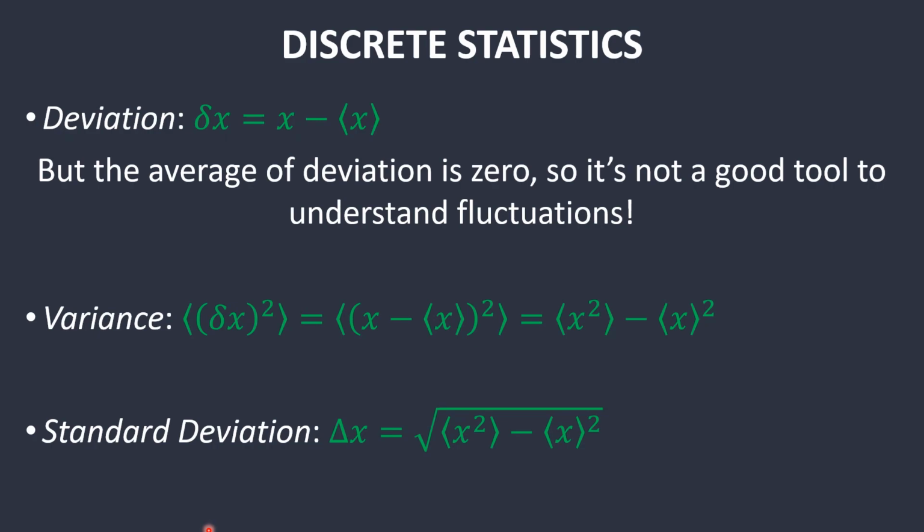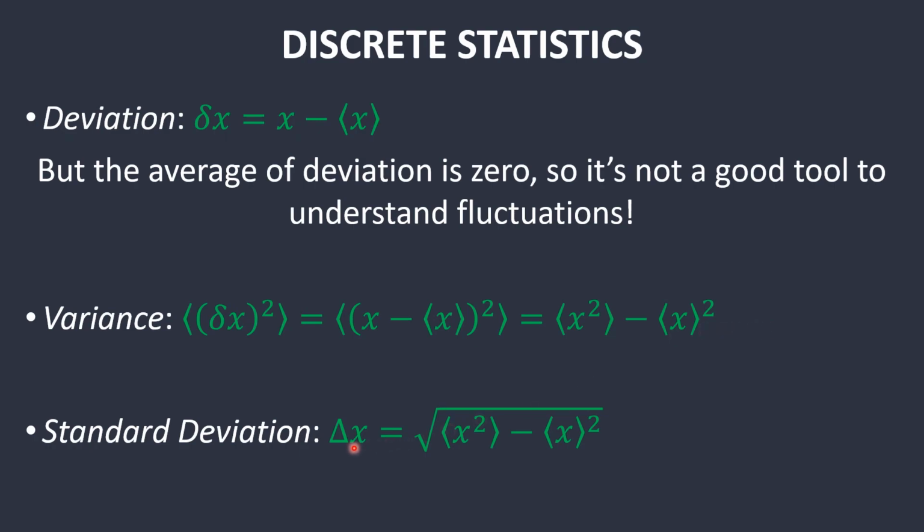What you actually can do is construct something called variance, where you just square the deviation and then take an average of that. However, variance on its own is not necessarily a useful tool, because it is the square of the deviation.